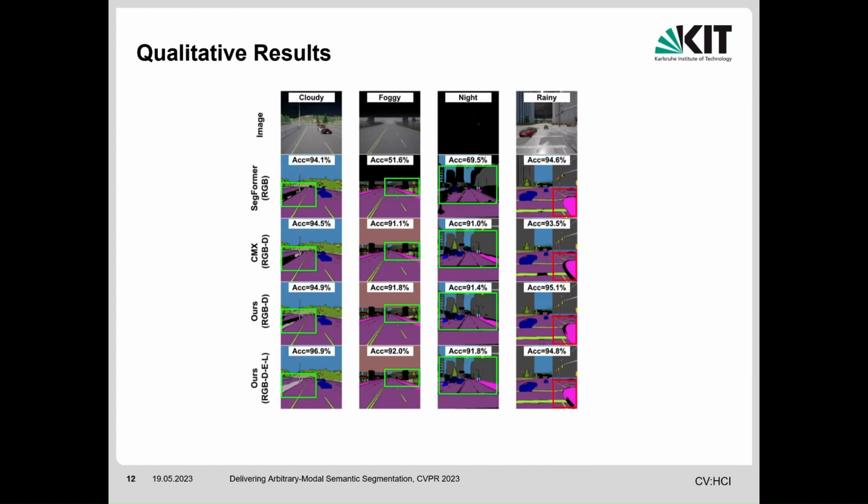As shown in this figure, in the 4 adverse weather conditions, RGB-D fusion-based methods greatly improved the performance, particularly for distant elements in foggy and nighttime scenes. A failure case is shown in the right column. The RGB-only model has a better segmentation of the sidewalk class.